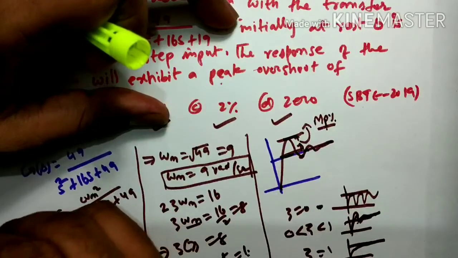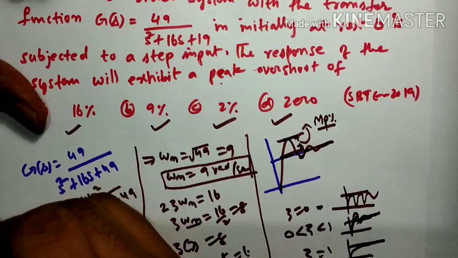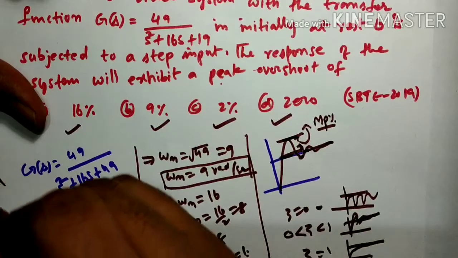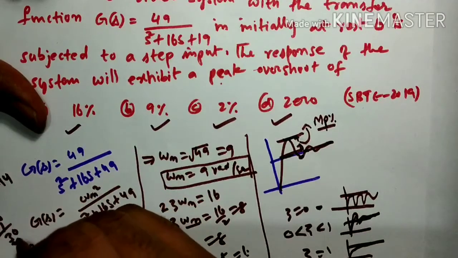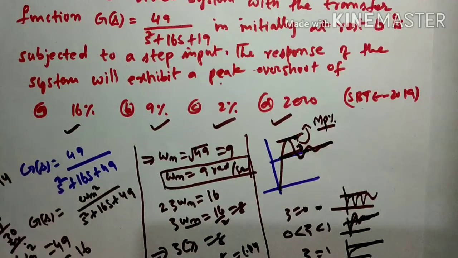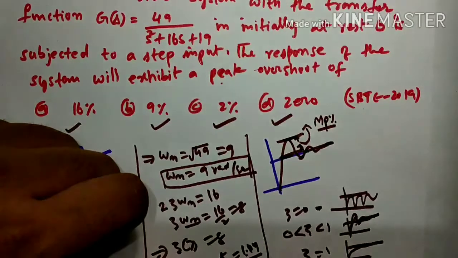See, we can do it here: 8 by 7. 7 ones are 7, so 1 with remainder 1. Then 7 into 4 is 28. So you get around 1.14. It means the zeta value is greater than 1, which means your response is over damped. For this value you get an over damped response.